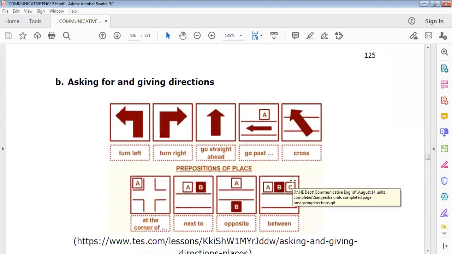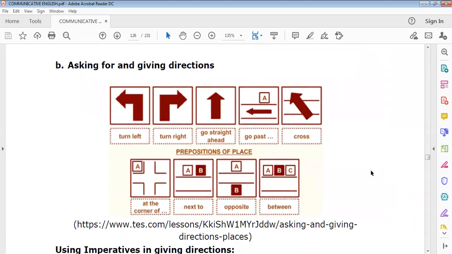Then asking for and giving directions. Many of us would have listened to a lot of directions. For example, even our Google is the right thing for this. Turn right, turn left, and you have to go for 800 meters, like that. Google will say. This is the basic example I'm giving you for giving and receiving directions.